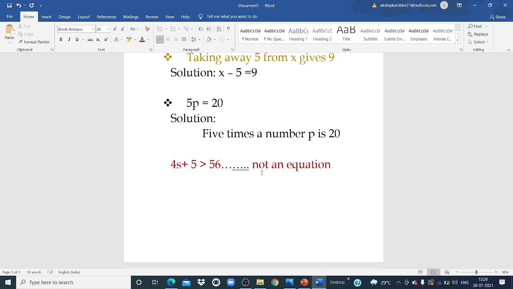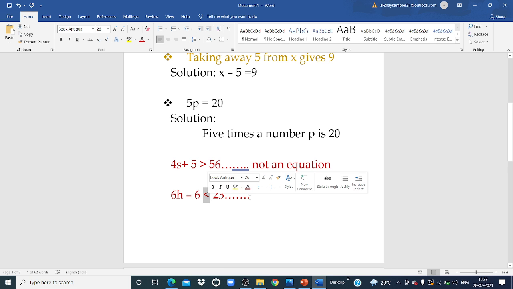Okay, one more example. Suppose I'll write 6h minus 6. Again, can you tell me, is this an equation, my dear students? No. Again, here we are using a comparison sign.